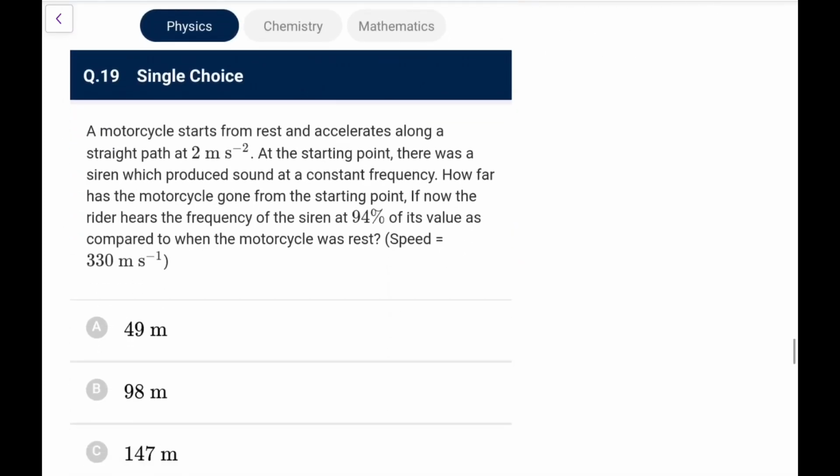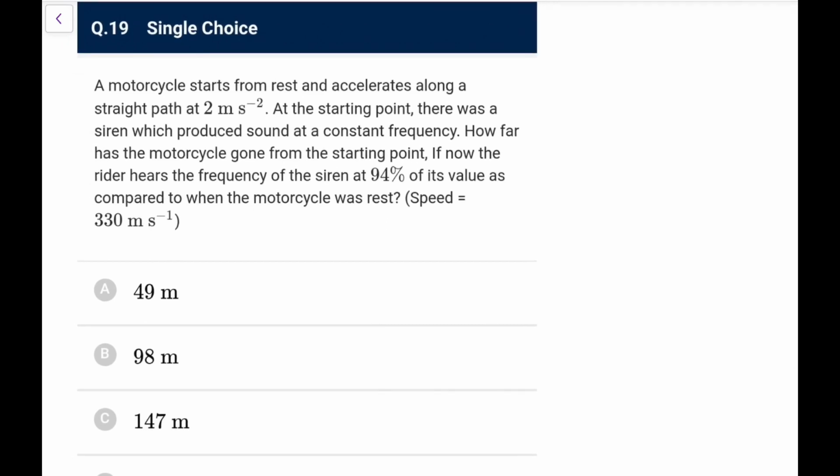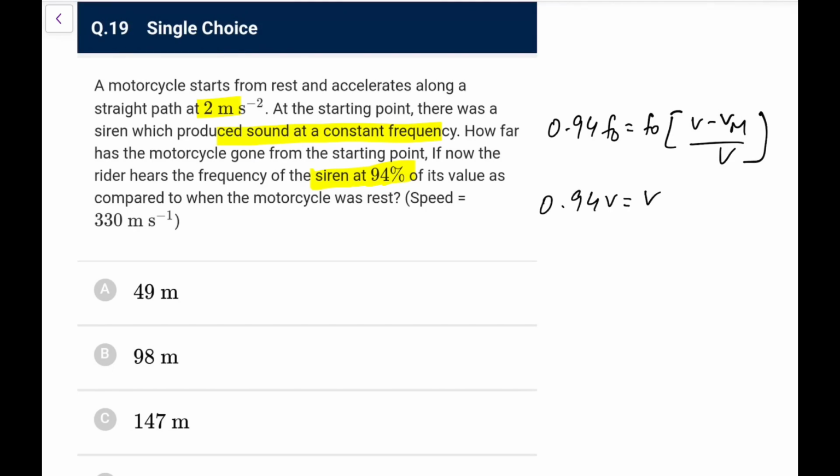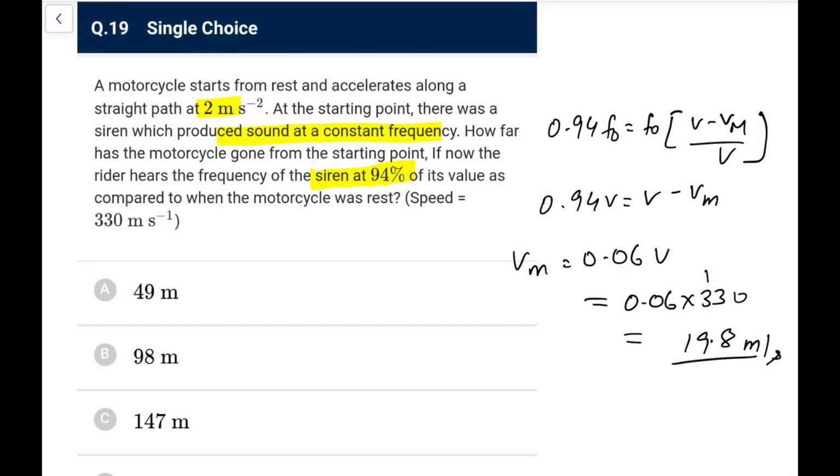Next one. A motorcycle starts from rest, accelerates along a straight path at 2 meter per second square. At the starting point there was a siren which produced sound at a constant frequency. How far has the motorcycle gone from the starting point if he hears the frequency at 94% of its value when it was at rest? So that means 0.94 f naught is equal to f naught into v minus v of motorcycle upon v. So it is 0.94 v is v minus vm. So v of motorcycle is 0.06 times the velocity of the sound, 0.06 into 330. So 6 3s are 18, 198. So 19.8 meter per second, that I can make out.